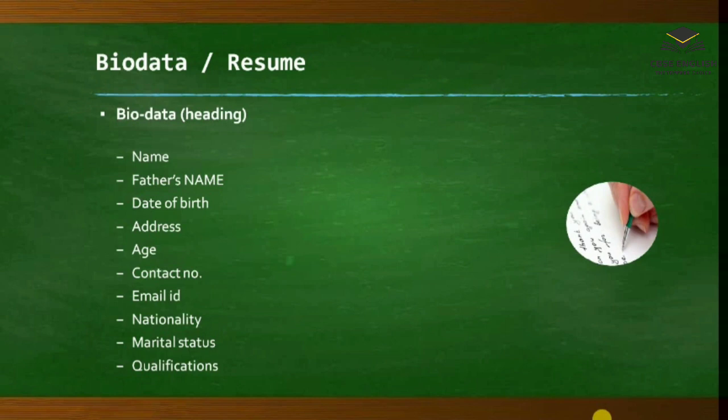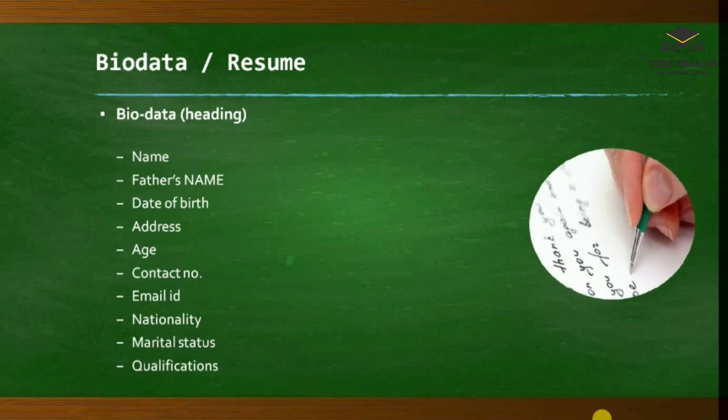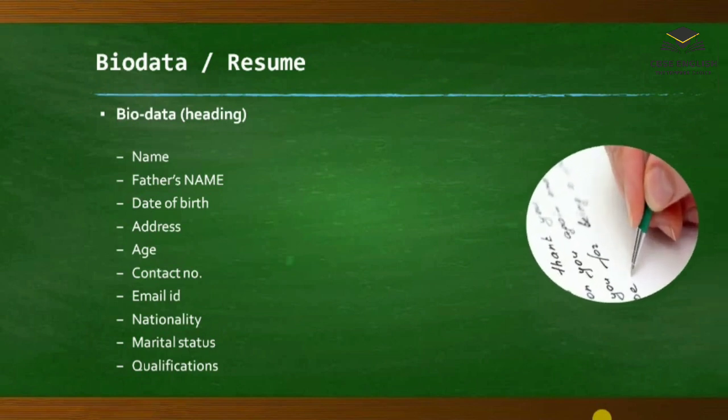Like this, biodata, these are the headings: name, father's name, date of birth, address, age, contact number, email ID, nationality, marital status, qualifications.